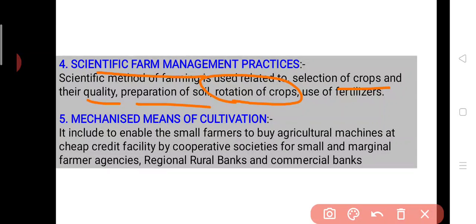Fifth is the mechanized means of cultivation. This mechanized means of cultivation simply means the availability of credit facility to the farmer by the commercial banks, regional rural banks, cooperative societies and others. While affording the credit facility, the farmers can get capital to get more and better technology to use in their farms.